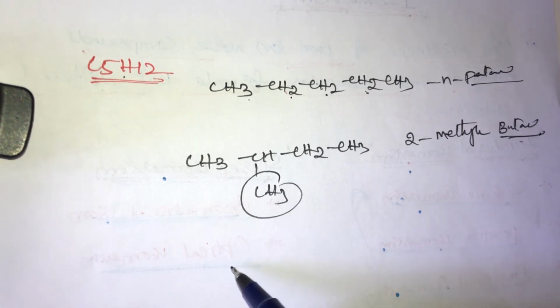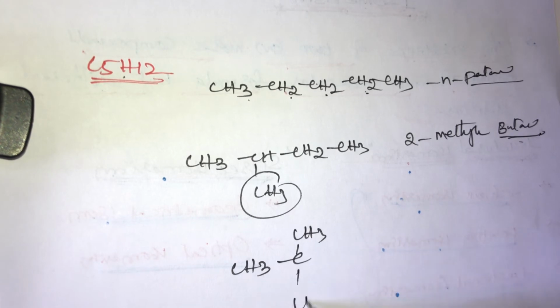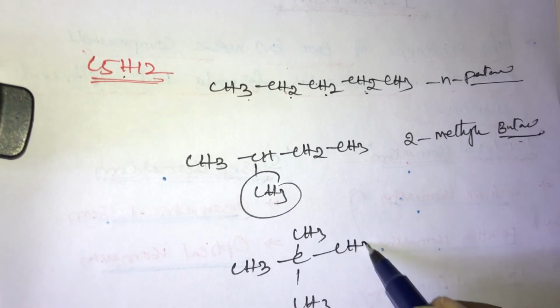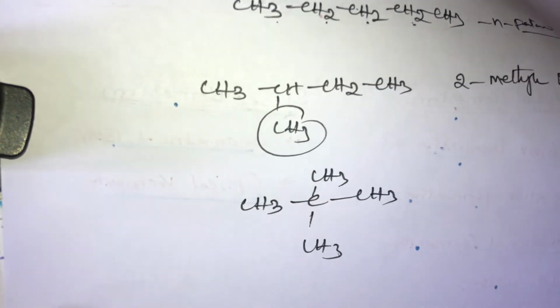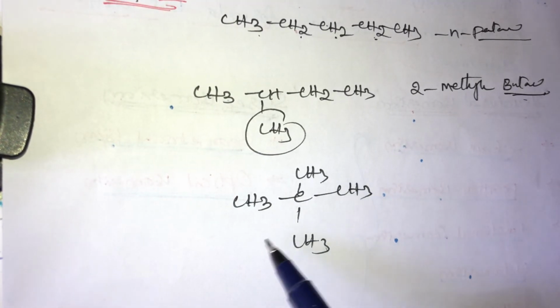And another structure is also possible, CH3, C, CH3, CH3, CH3. Here also 5 carbons and 12 hydrogens.